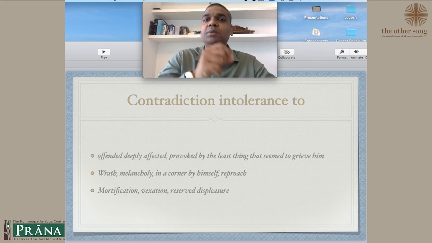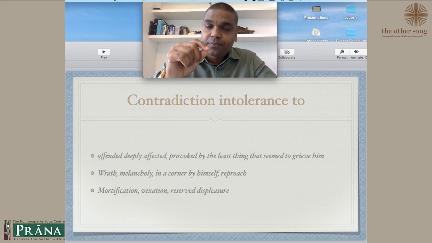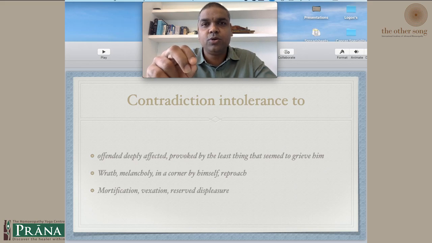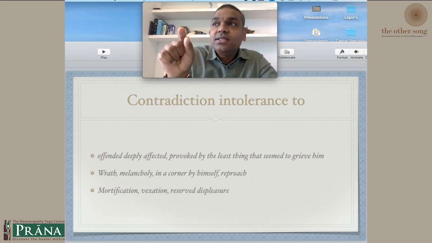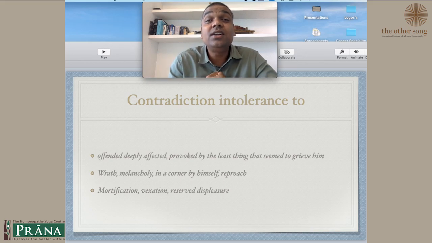But still, if people contradict, this is the difference between contradiction intolerant to and contradiction disposition to. If the patient is intolerant to contradiction, and somebody still gives an option and argues with them, then they feel that this person, whatever he's doing, he's hurting me.